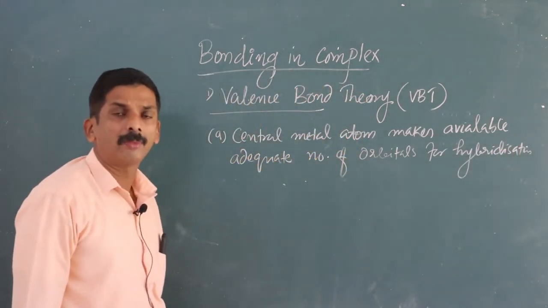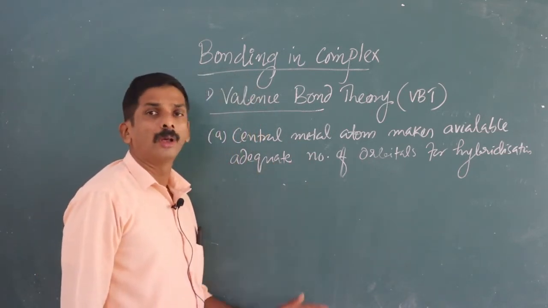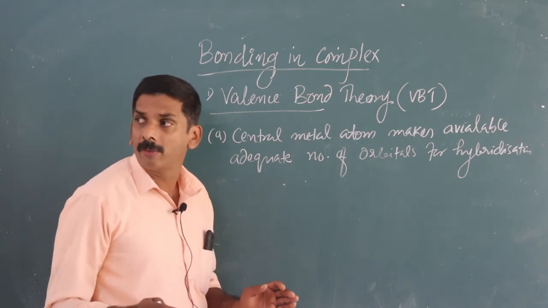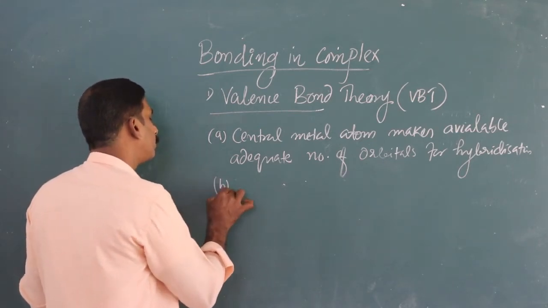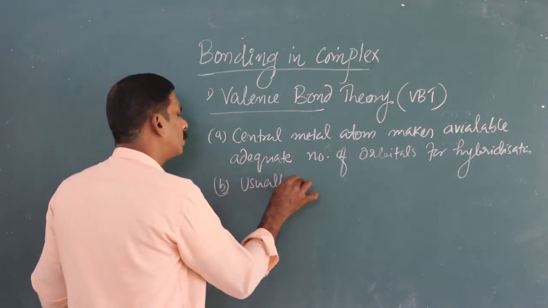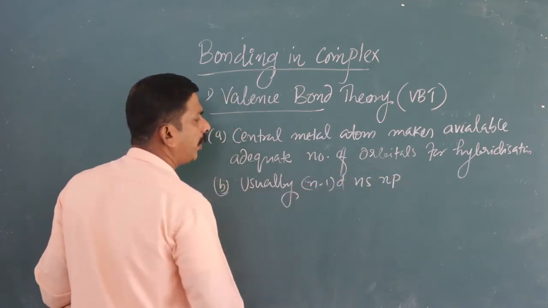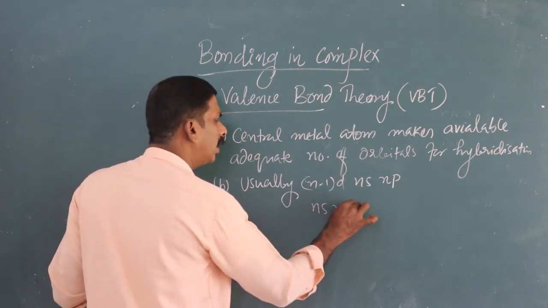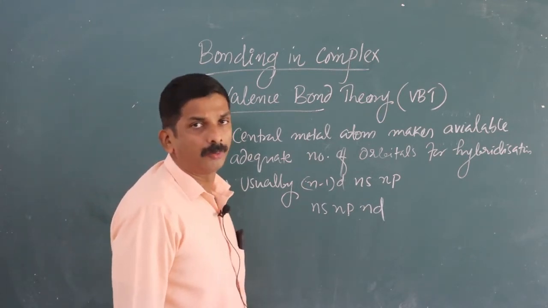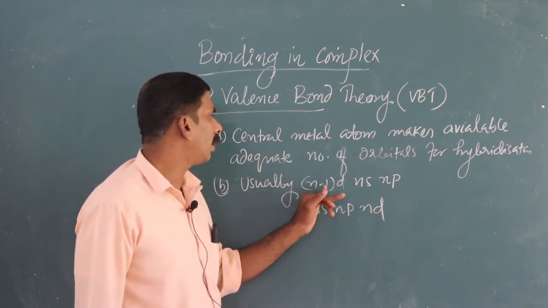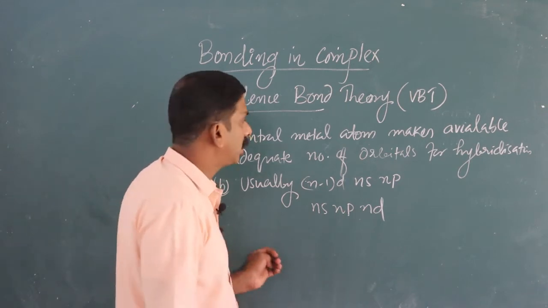It arranges the required number of orbitals for hybridization. Usually (n-1)d, ns, np or ns, np, nd orbitals undergo hybridization.